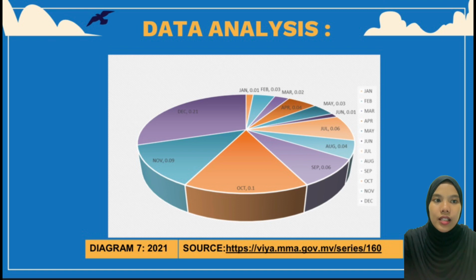Second, the data of tourists entering in July and September is the same. The last one, December, continued to be higher compared to November. For conclusion, in 2021, the total number of tourists from Malaysia to the Maldives shows an increase over the months.